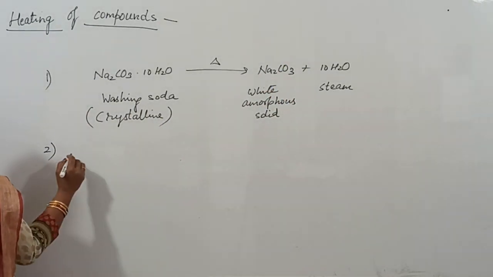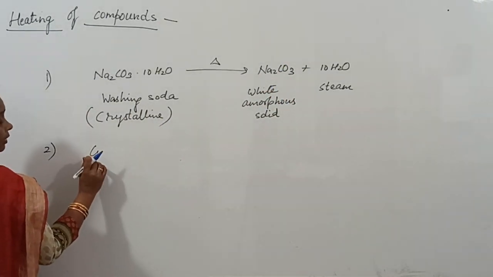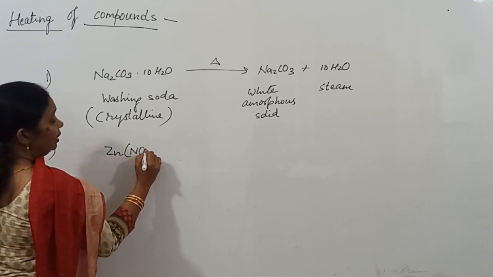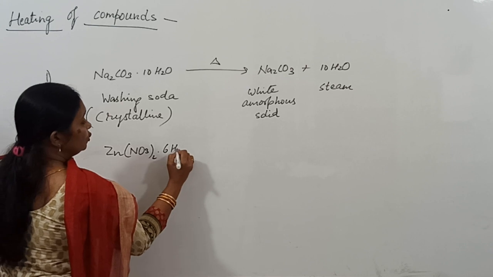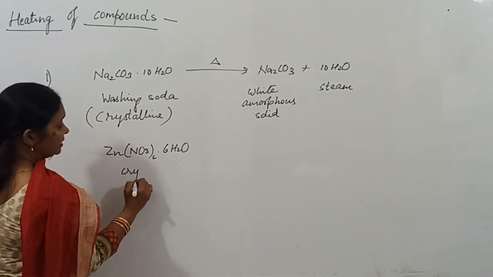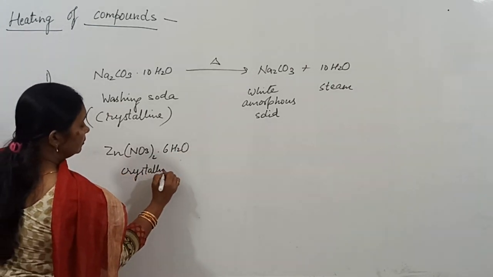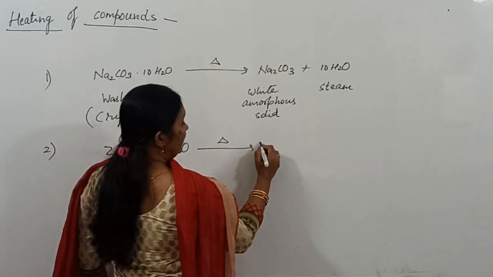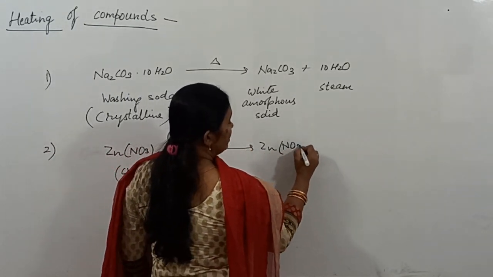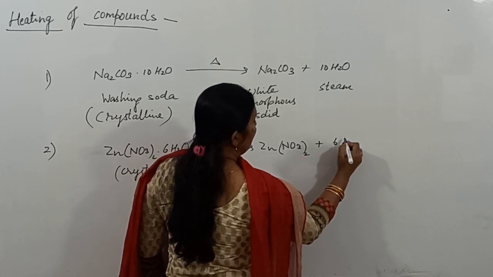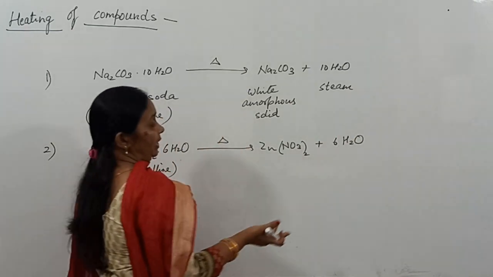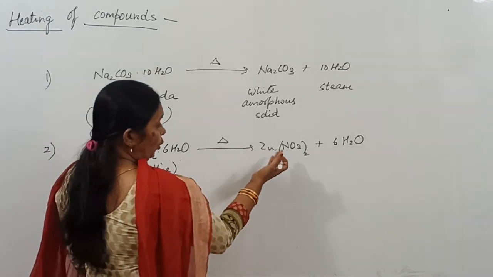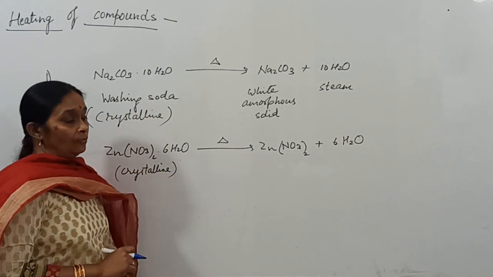Another compound which we will see today is zinc nitrate, Zn(NO3)2·6H2O. This is a crystalline substance of white color, and on heating, what happens? Zinc nitrate, Zn(NO3)2, is separated and water vapor or steam is released. So evolution of steam is seen and this white substance, zinc nitrate, is formed.